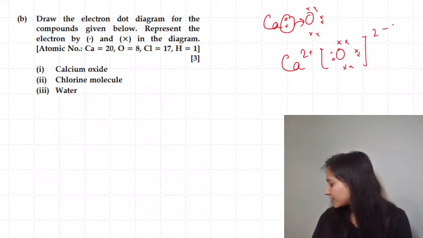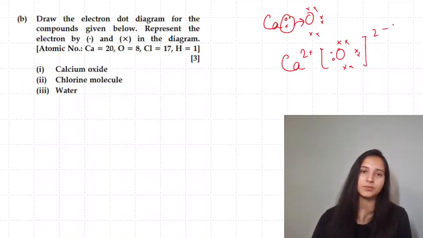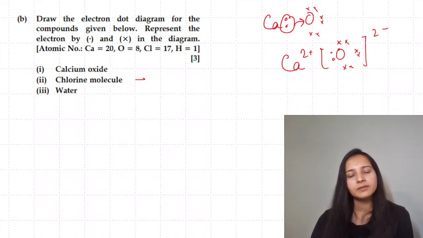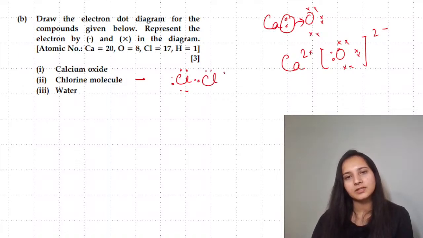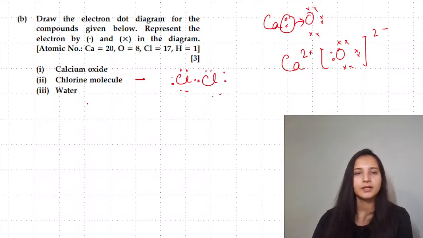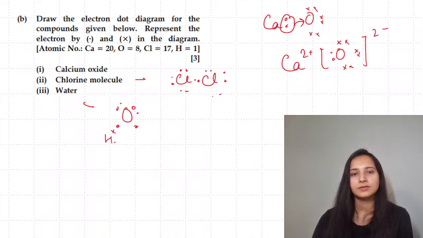If you want, you can draw all the electrons similarly as well. For chlorine molecule, one chlorine and the other chlorine, draw 2 electrons in the center. Done. For water, we have done it twice today, but still 2 lone pairs and 2 covalent bonds with hydrogen.